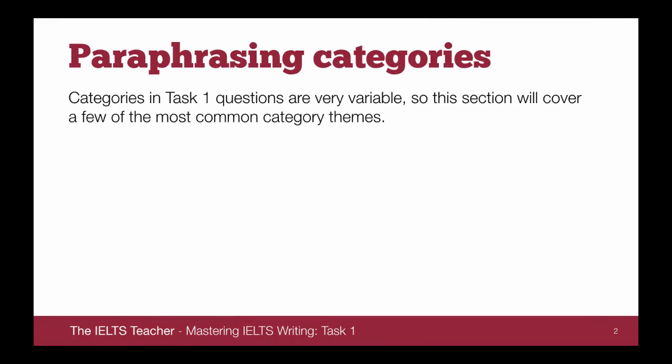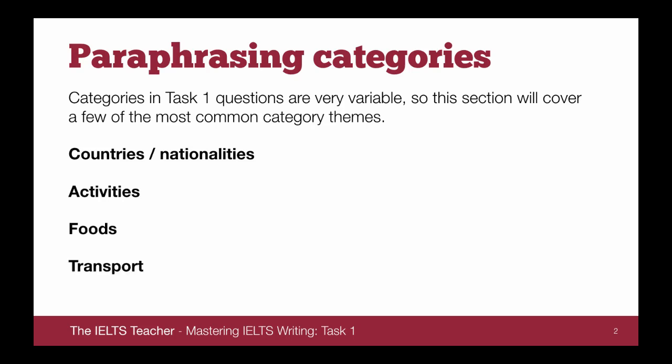Categories in task 1 questions are very variable. So this section will cover just a couple of the most common category themes. But I want to stress right now that this selection of categories is limited. It's only going to be 4. It's countries and nationalities, activities, foods, and transport.